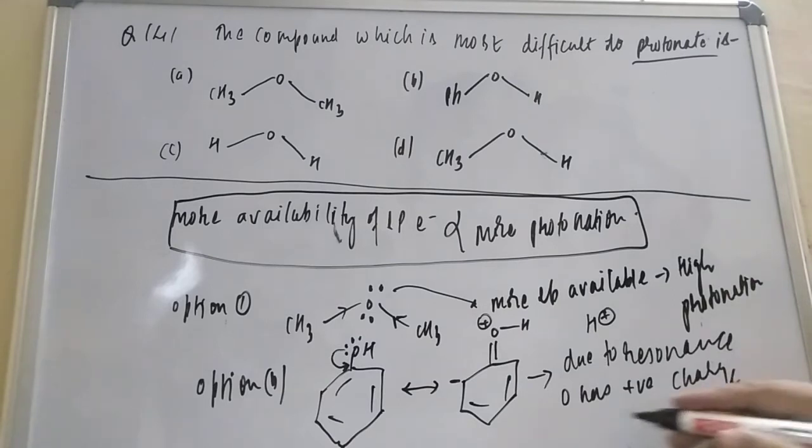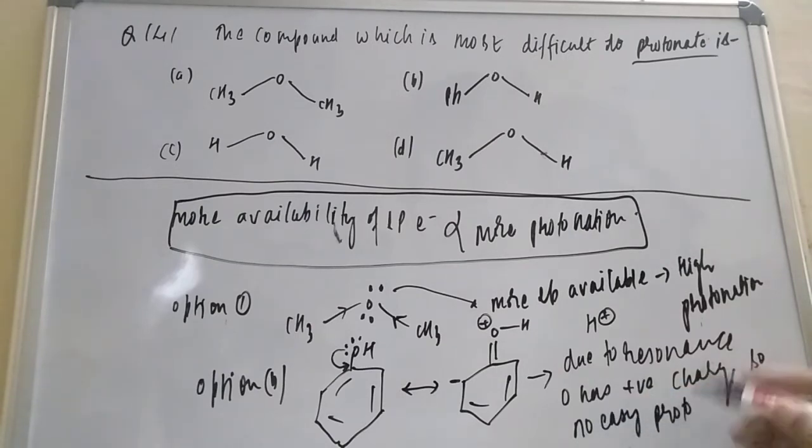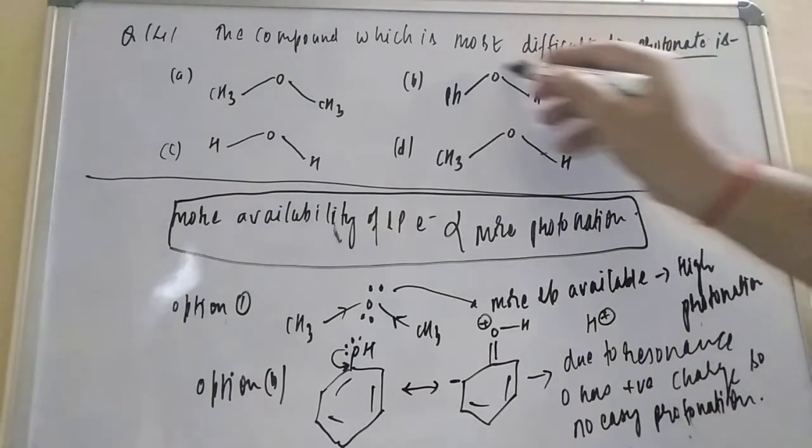So there is no easy protonation; protonation will be difficult. So our answer will be option B.